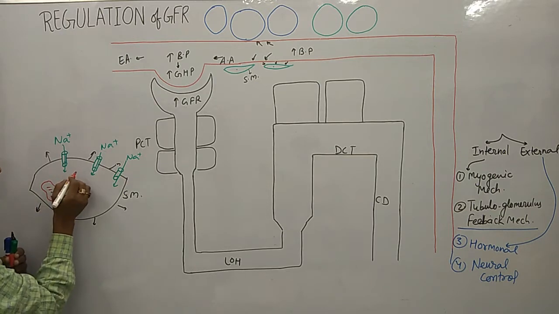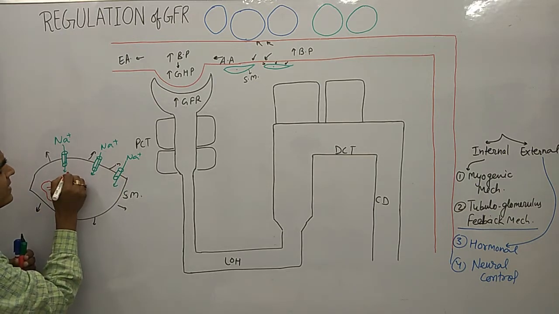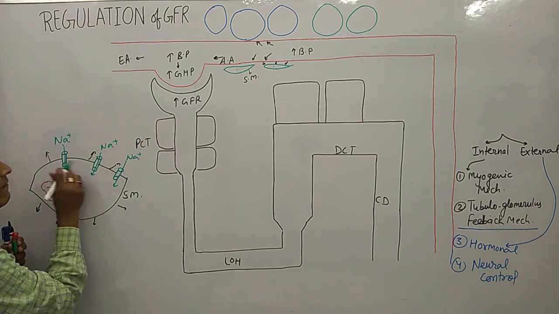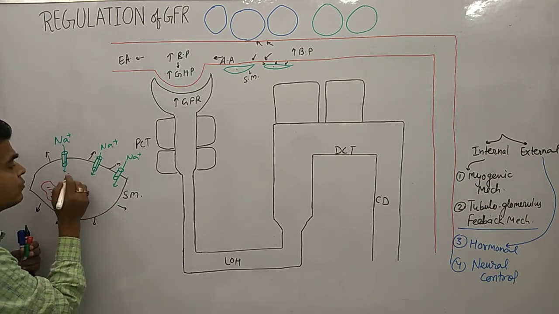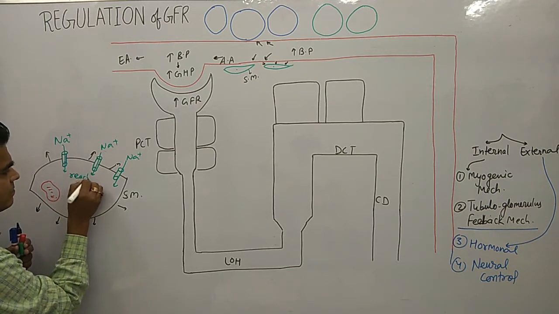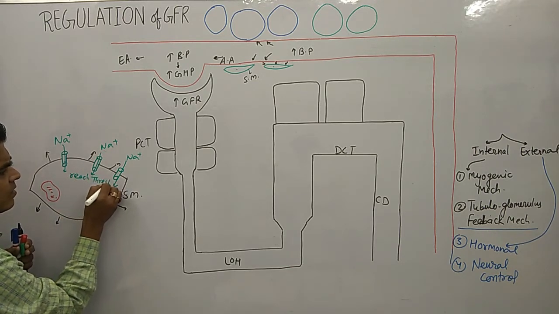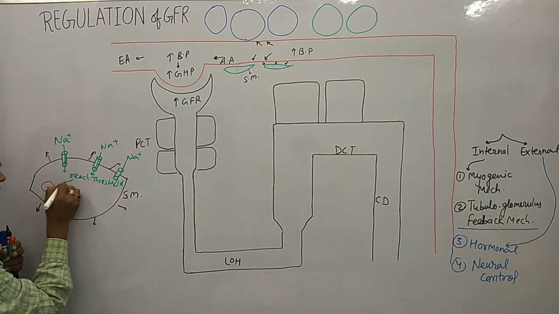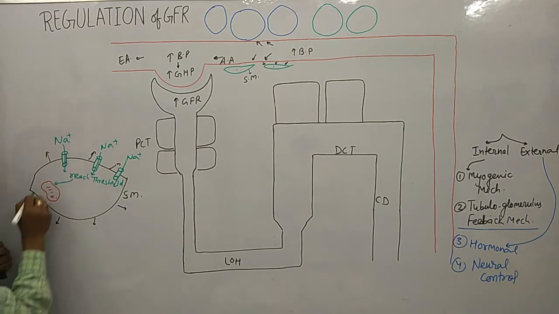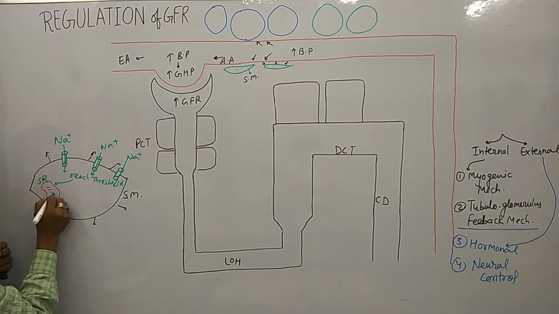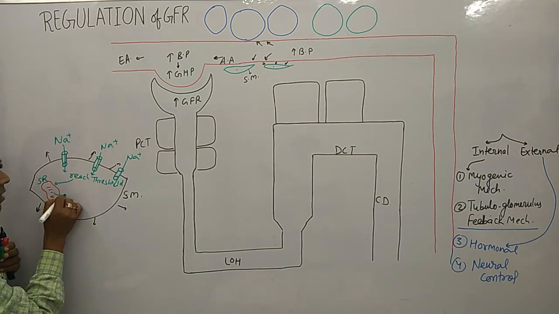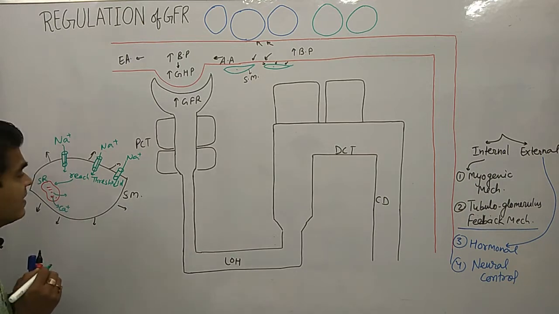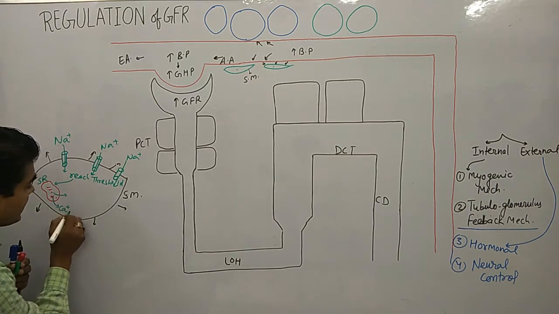So whenever sodium ions move inside and reach up to the threshold, they activate the sarcoplasmic reticulum. Now due to activation of sarcoplasmic reticulum, calcium is released from sarcoplasmic reticulum.